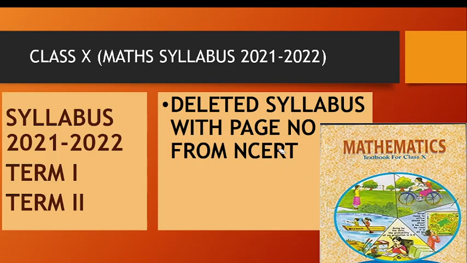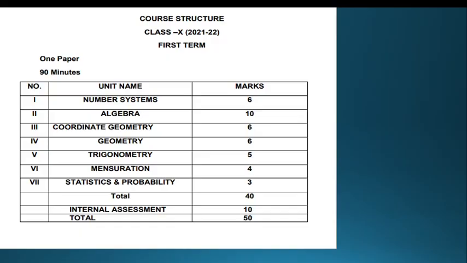As we know, yesterday CBSE announced the syllabus for term 1 and term 2 for the session 2021-22. So today we will discuss the related topics and the page numbers from the NCERT. So let's start. First of all, please note this down that first term exams will be held in November and December. It will be a completely objective type paper, which will include case studies and MCQs. It will be of 90 minutes.